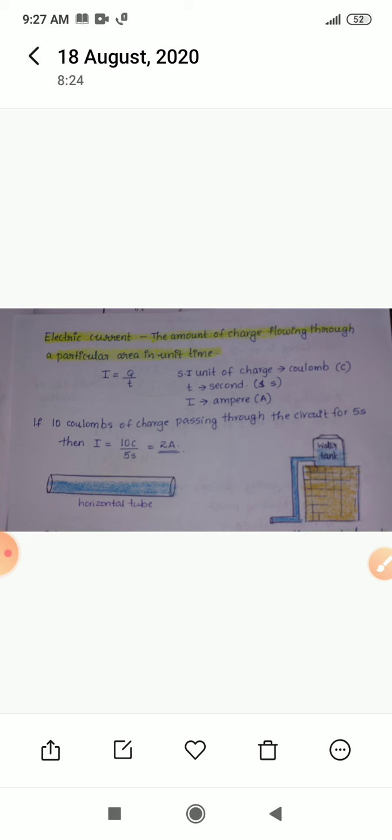Suppose 10 coulombs of charge flow through the circuit for 5 seconds, then what will be its current? So current is equal to 10 coulomb divided by 5 seconds. That gives 2 amperes. That means 2 coulombs of charge flows through the circuit in 1 second. That is called electric current. Okay.